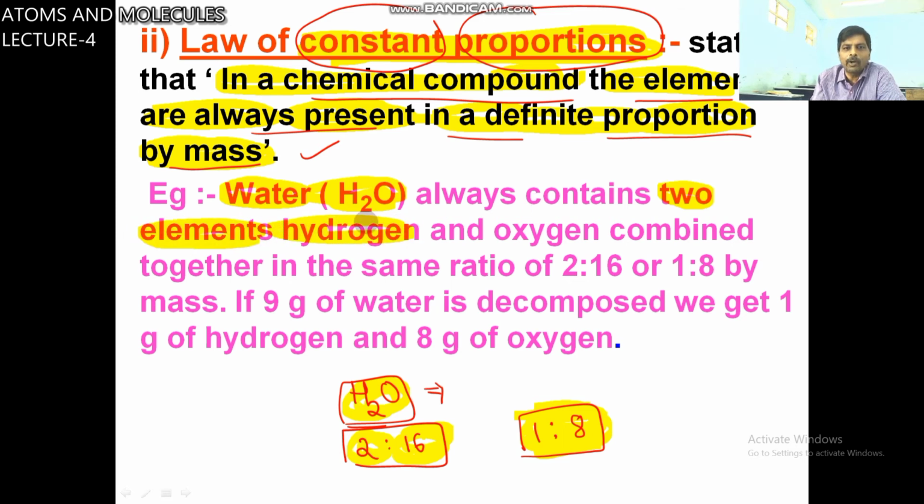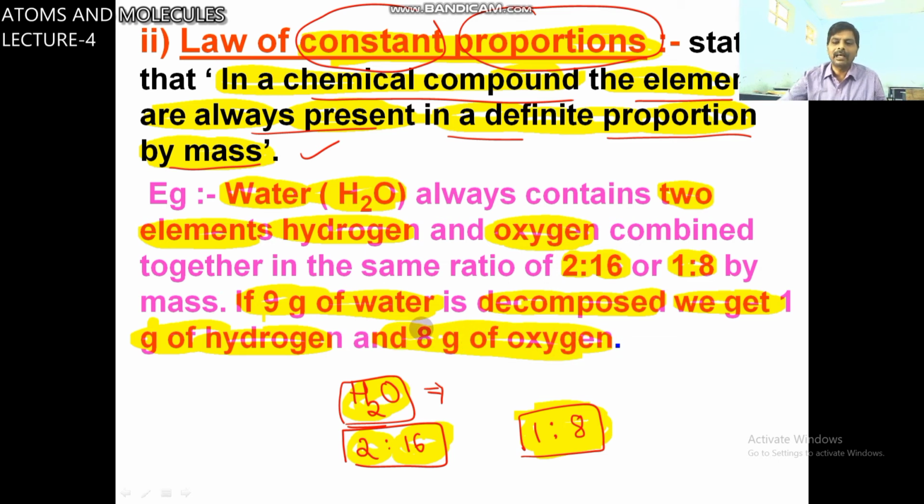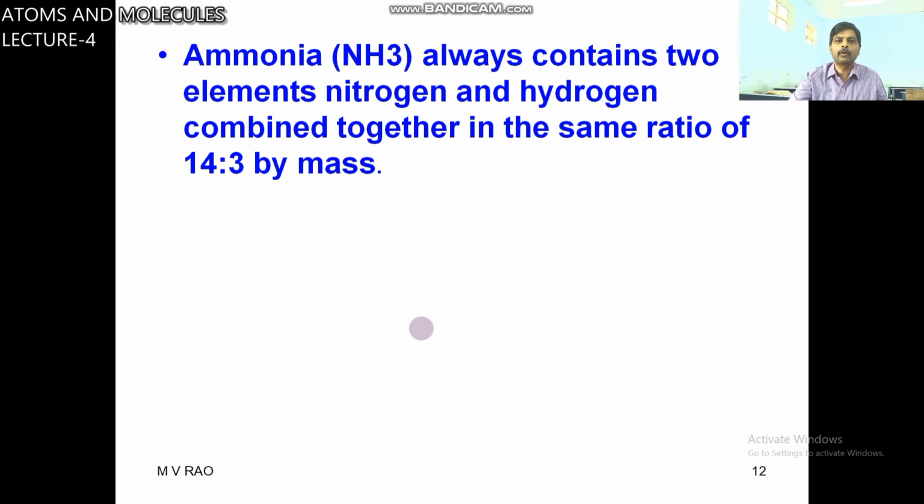One is hydrogen and another one is oxygen. H2 contains two hydrogens, mass is 2, O is 16, 2 is to 16, that means 1 is to 8. 1 is to 8 means a total of how many parts? 9 grams. If 9 grams of water is decomposed, we will get 1 gram of hydrogen and 8 grams of oxygen. This is called the law of constant proportion.